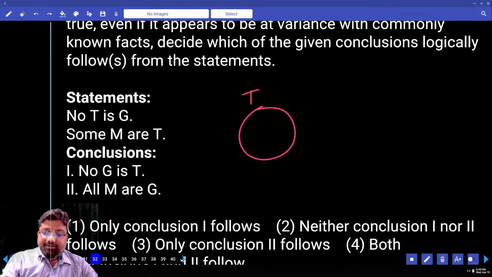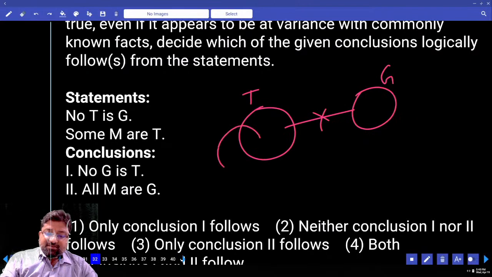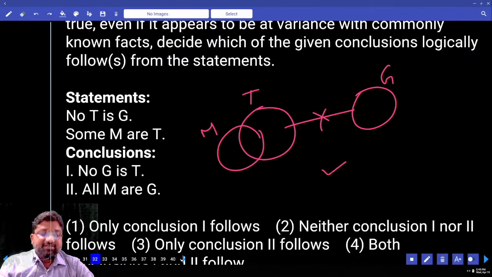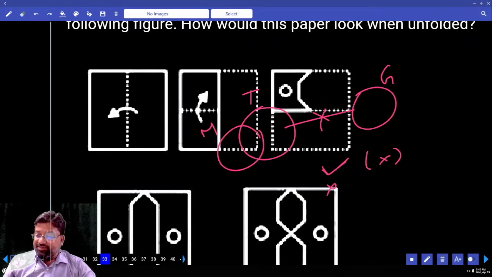Note P is G, some M are T. First one. No G is T, right? Complementary. Some T's are G's. Is it possible? Impossible. So first conclusion is right. Second conclusion, all M are G. Are any M's G? No. What's the answer? Only one. 33.